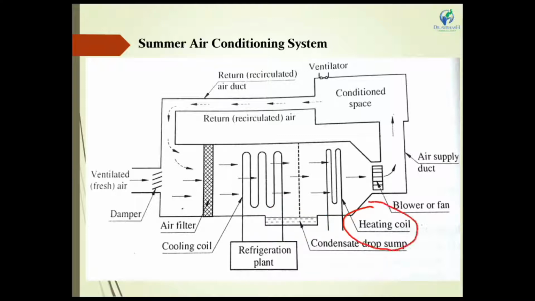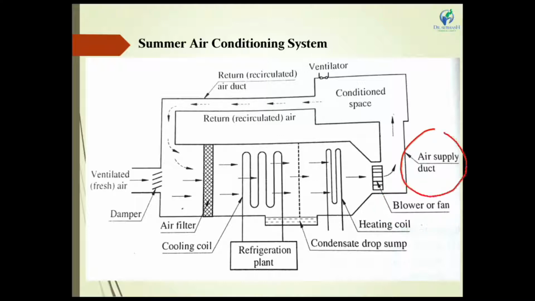Next is the heating coil. This is the heating coil required for a temperature rise inside the conditioning space. Here one blower or fan is attached to recirculate the air from the air conditioning system to the conditioning space. It blows the air inside the conditioning space and circulates the air from the whole system to the conditioning space.